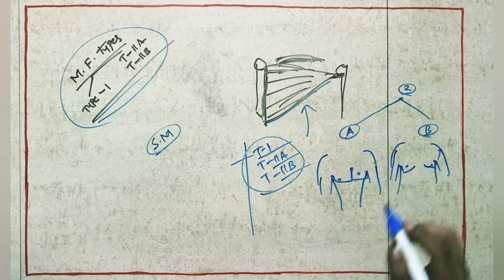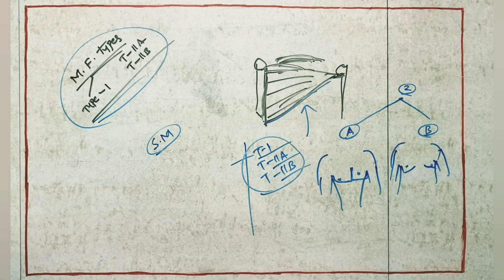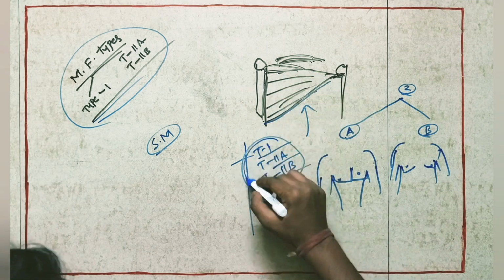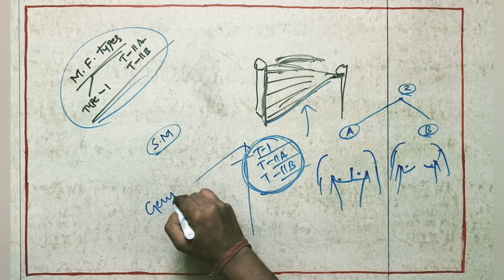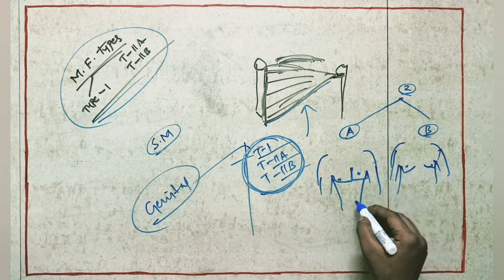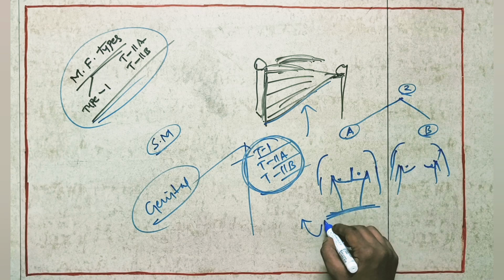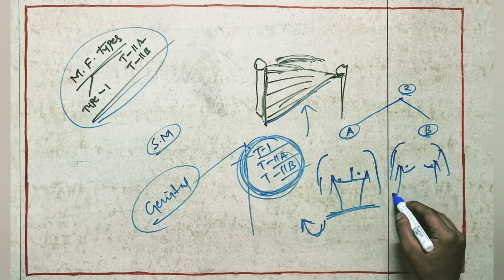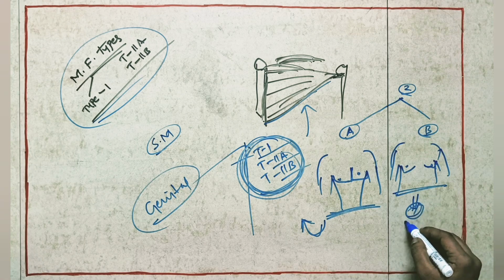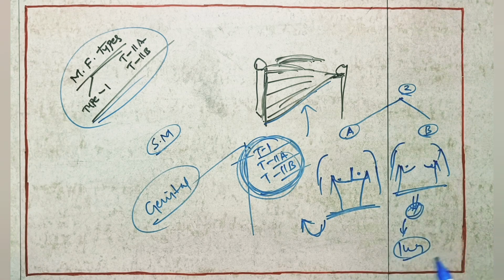So the point is, all muscles have all types of muscle fibers, but why this variation? It is a genetic variation. This person's parents will have more muscle fibers, while these types of patients' parents will genetically have fewer muscle fibers.